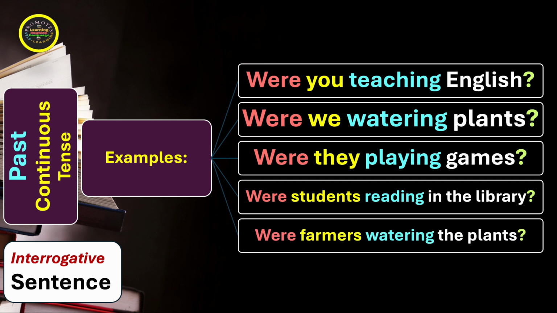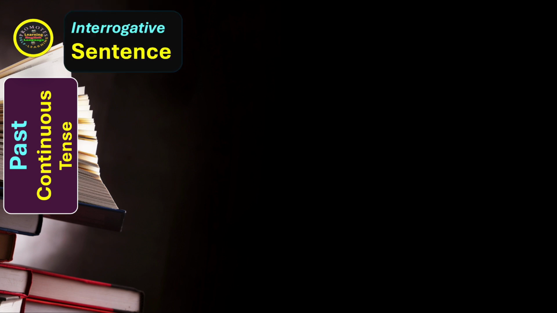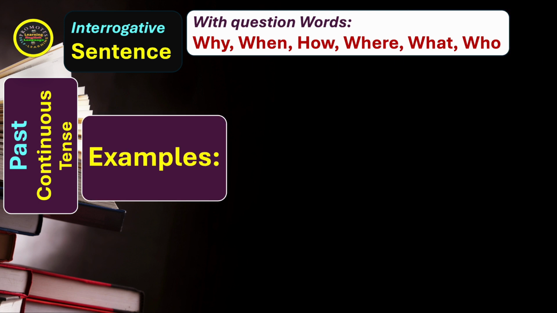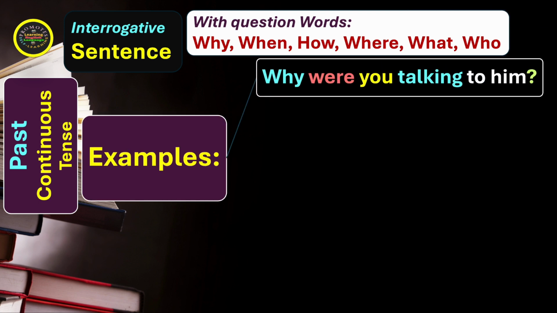We now move on to the next past continuous tense in the interrogative form of sentence, but with question words like why, when, how, where, what, who. In this case, the question words come first and then the helping verbs. Let's see the examples.